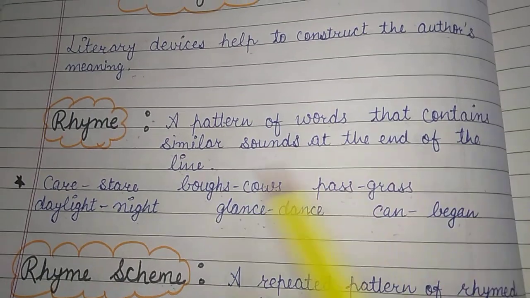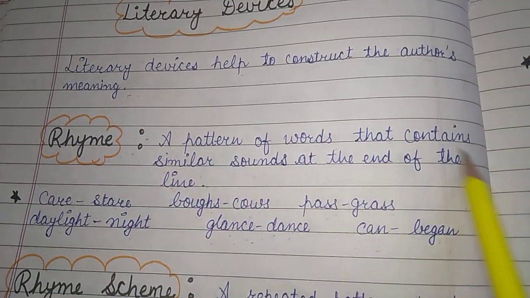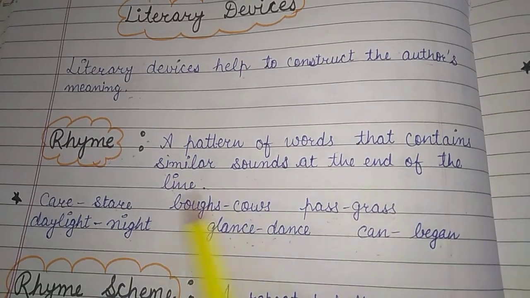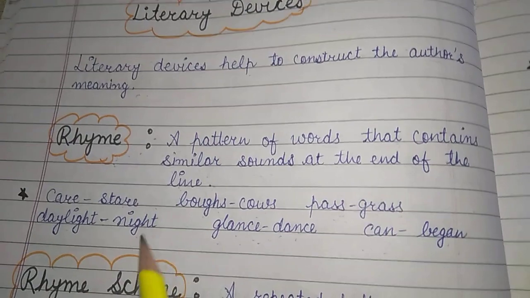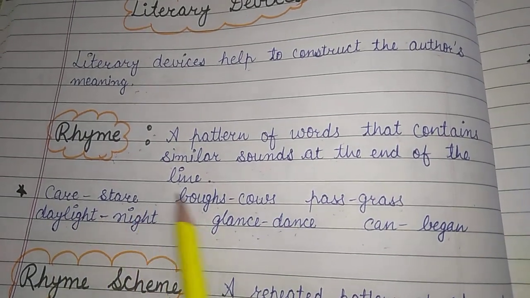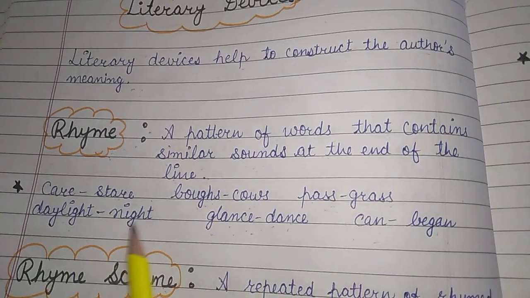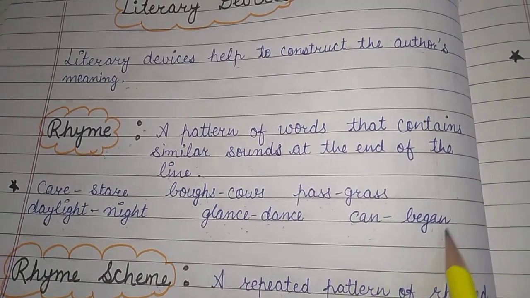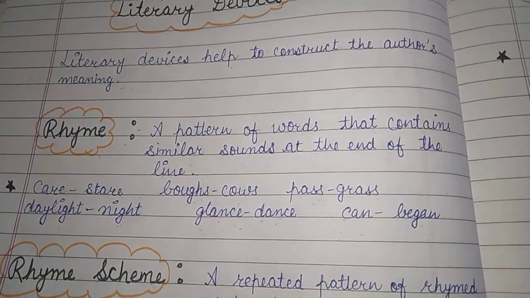The first one is rhyme or rhyming words. A pattern of words that contain similar sounds at the end of the line, that is your rhyme or rhyming words. Here in the poem we have cure, steer, pause, cows, pass, grass, daylight, night, glance, dance, can, begin. These are the rhyming words present in your poem.